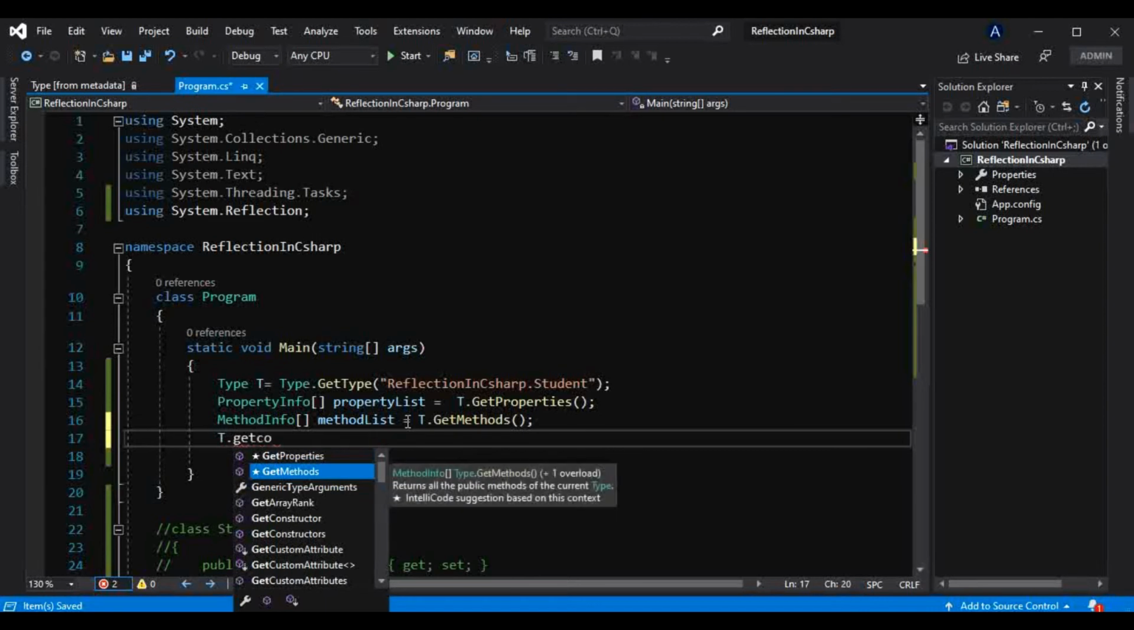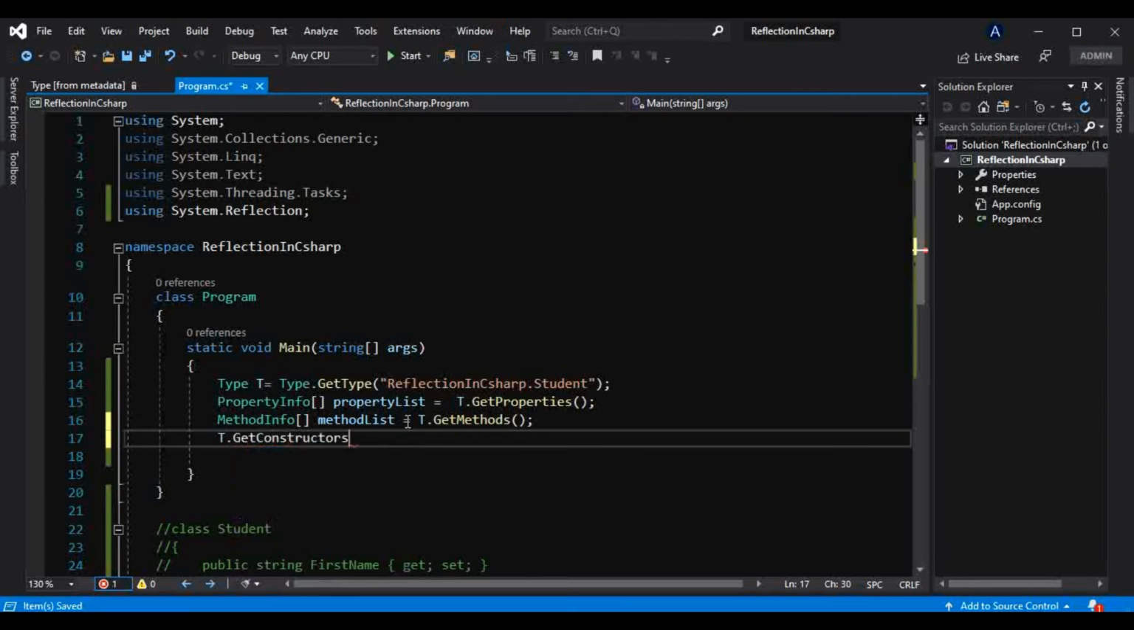And similarly there is t.GetConstructors present inside that t only, that is this object of that type class. It is also returning an array of ConstructorInfo, which is also present inside the same reflection namespace. It is also returning an array and not a single constructor. Okay, so constructor list is equal to,